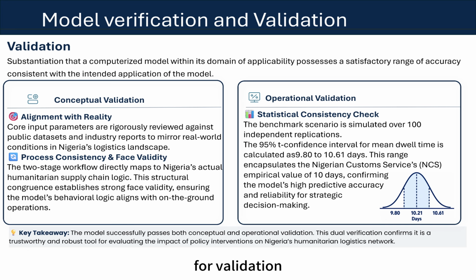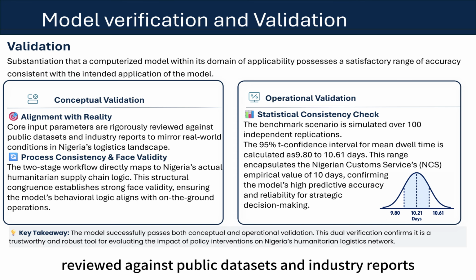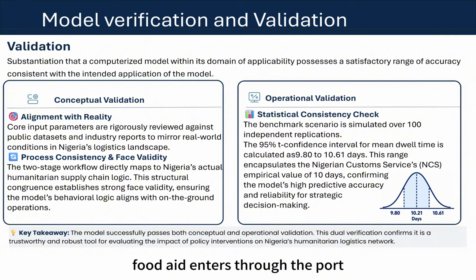For validation, we first conduct conceptual validation. The model structure and input parameters are reviewed against public datasets and industry reports. The two-stage workflow in the model matches the real humanitarian logistics process. Food aid enters through the port, passes through customs and pre-staging, moves by truck, and is then processed in the warehouse. This gives the model strong face validity.